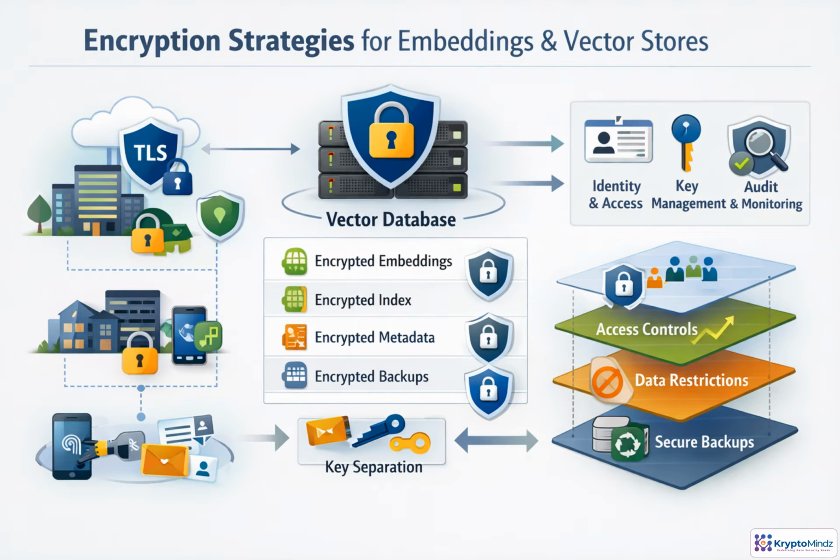Encryption for vector systems has to cover the whole data path, not just the database. Use TLS, private networking, and strong service authentication for connections. At rest, encrypt embeddings, metadata, indexes, snapshots, and backups. For higher risk data, use envelope encryption and separate keys by tenant, environment, or sensitivity level. Pair encryption with identity controls, audit logs, export limits, and secure backup retention, because encrypted data can still be exposed through weak operations.